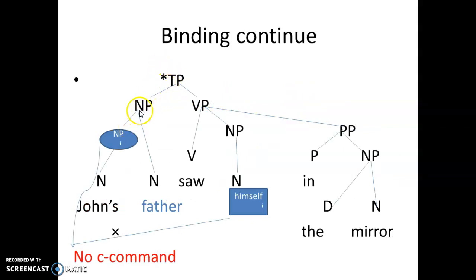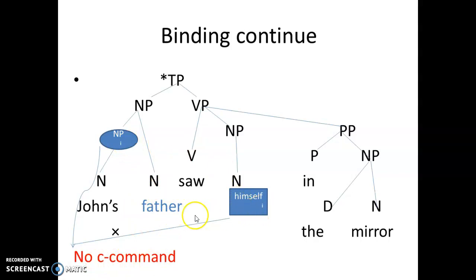So you see, under the noun phrase we have the noun phrase John's and we have the second noun phrase father. So father here is preventing the binding from working, interfering between himself and John's. So the C-command is not working.